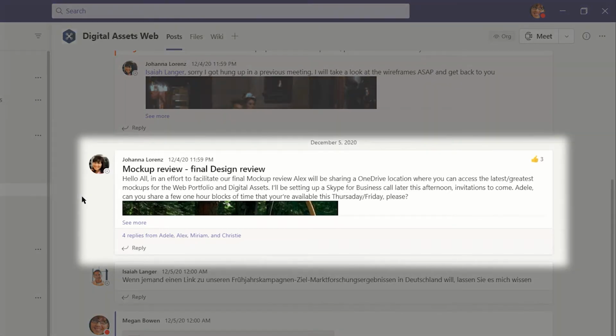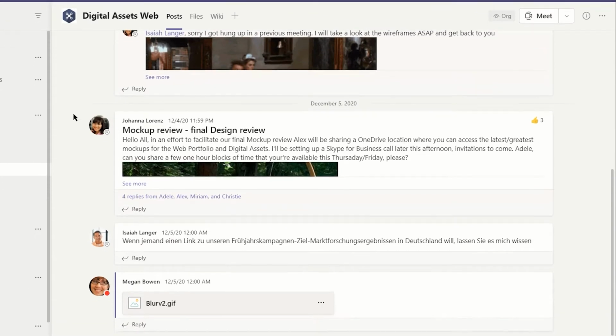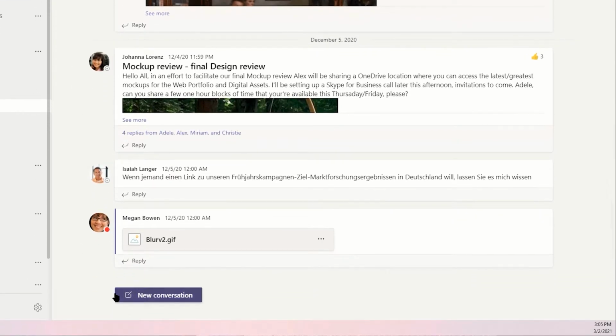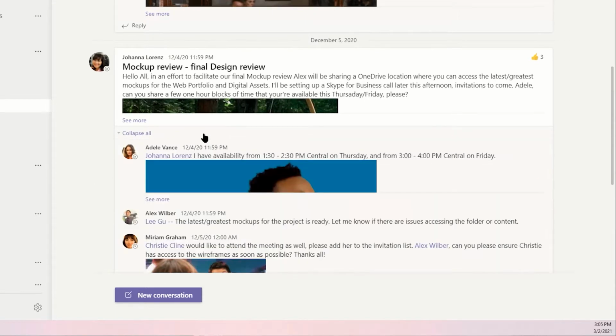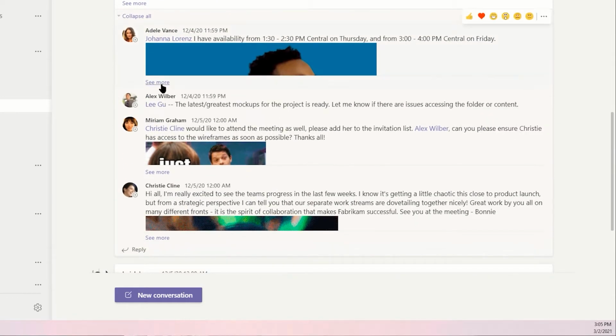If Megan wants to reply to Joanna's comment on the mock-up review here, she doesn't scroll to the bottom. That will start a new conversation. Instead, click Reply at the bottom of that block to add to that conversation. We can also see here that there are 4 collapsed replies already from other team members.